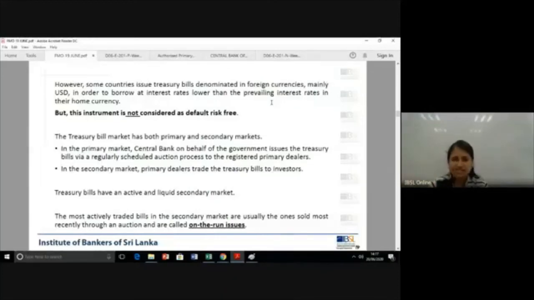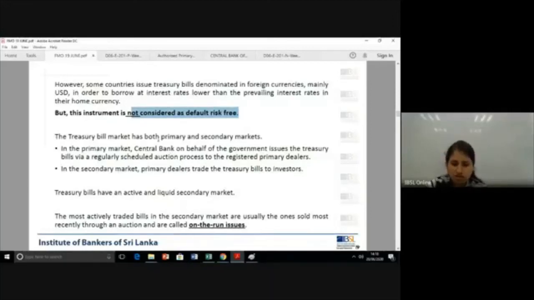Think they release a treasury bill in dollar terms and the investors are not attracted enough to invest in it. They are unable to get the quantum that they expect. What happens? The money raised is not enough to repay the others. A default situation arises. So in this particular instrument, treasury bills denominated in a currency other than the issuing country's, you can't say it's default risk free. It has default risk involved in it. Okay.